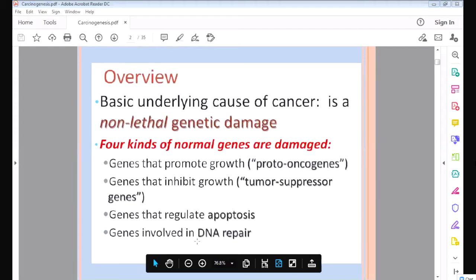Secondly, there are genes involved in DNA repair. When the DNA is damaged, those genes repair the DNA and make the cell normal. So what happens if this gene is damaged? The cells with damaged DNA are not repaired, and those damaged cells will multiply and cause cancer. So these are the 4 genes which are damaged: proto-oncogenes, tumor suppressor genes, apoptotic genes, and the DNA repair genes.